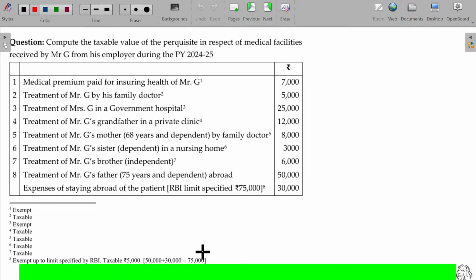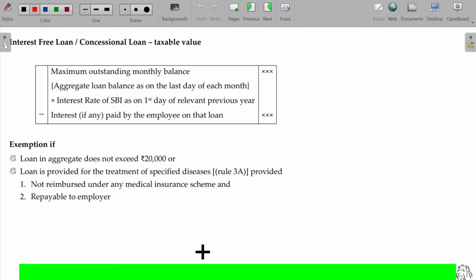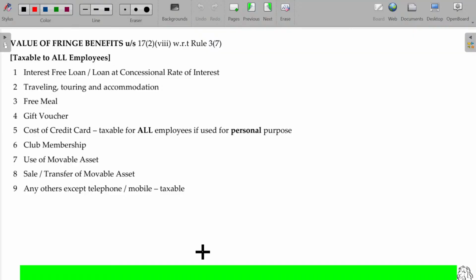Now, a list of fringe benefits is there under section 17 clause 2 subclause 8. Fringe benefits are always taxable for all categories of employees. Employees are categorized as specified employees and non-specified employees.